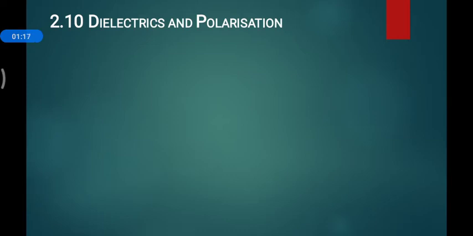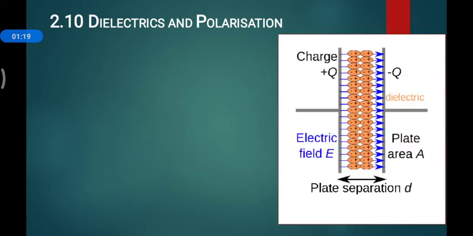2.10 Dielectrics and Polarization. Here I am showing one figure. It is at a very high level, and only after understanding the whole topic will you be able to understand what I am showing. Still, I am putting it here just for your information; there is no need to understand or draw it now. It just shows what a dielectric material looks like.